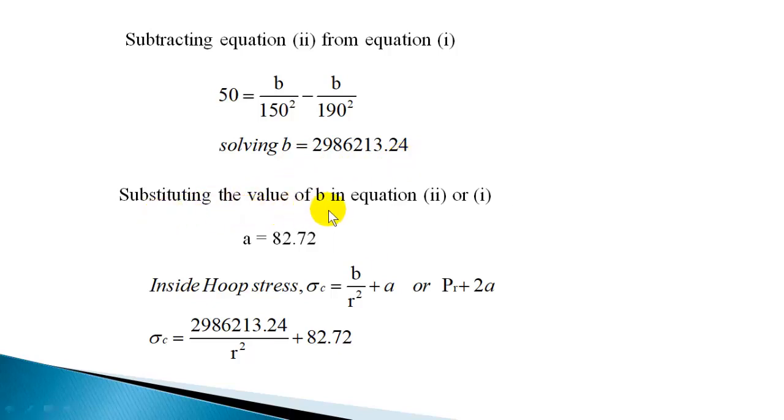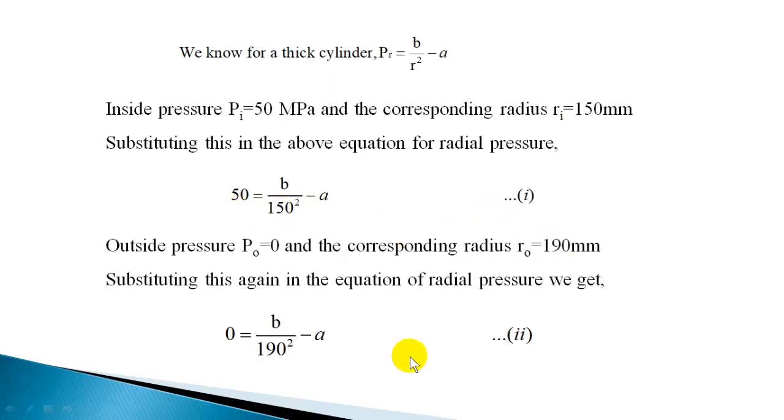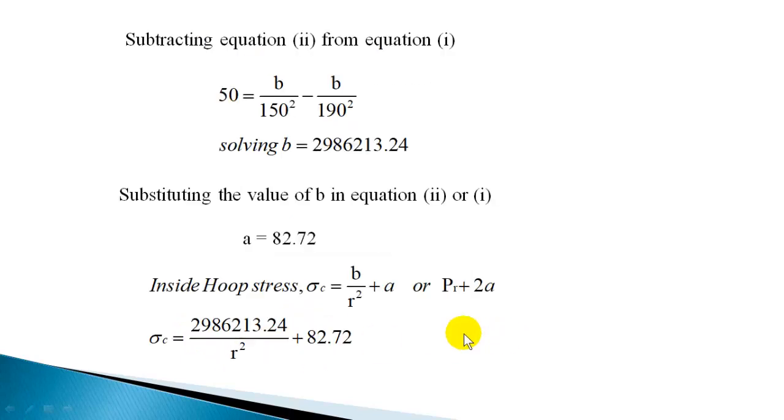Now substituting the value of B in either equation 1 or 2, you get the value of A. Equation 2 will be more convenient because the left hand side is 0. So you can substitute B, and B by 190 square will be equal to A. So you will get the value of A as 82.72.